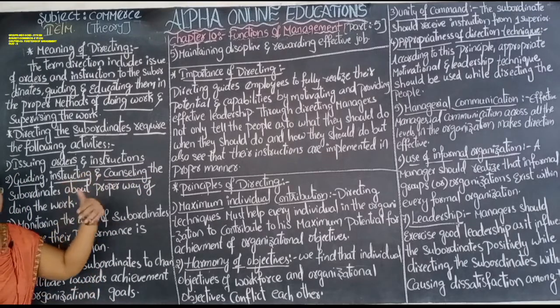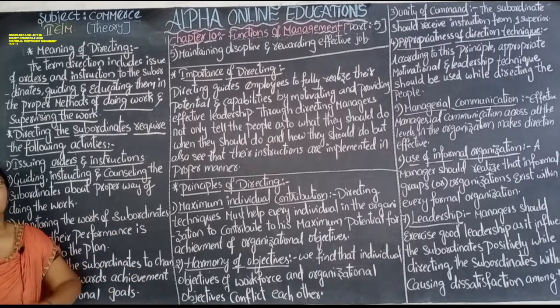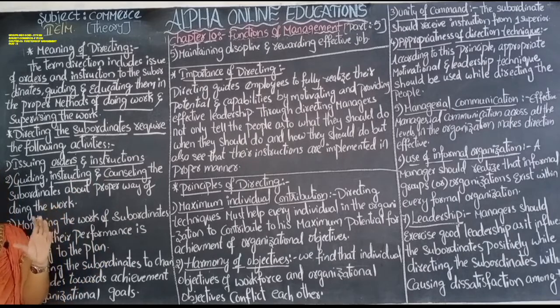Counseling means explaining, this is not the way of behaving with the other subordinates, this is not the way of doing the work. This type of small counseling is about how they have to do work properly. For that they give counseling, instructions and guidelines to the subordinates.